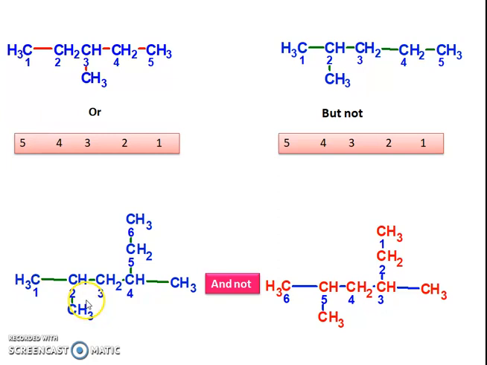If we choose this side, it is the longest continuous chain, and the numbering is given in this fashion, which is correct. So numbering is given from the left side, where that carbon is 1, 2, 3, 4, 5 and then 6.